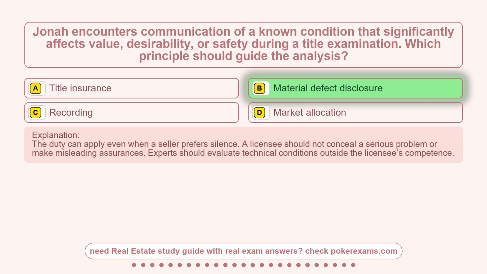The duty can apply even when a seller prefers silence. A licensee should not conceal a serious problem or make misleading assurances. Experts should evaluate technical conditions outside the licensee's competence.